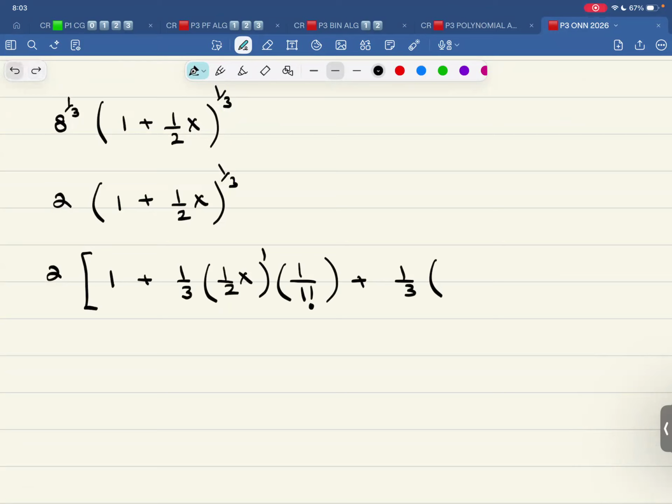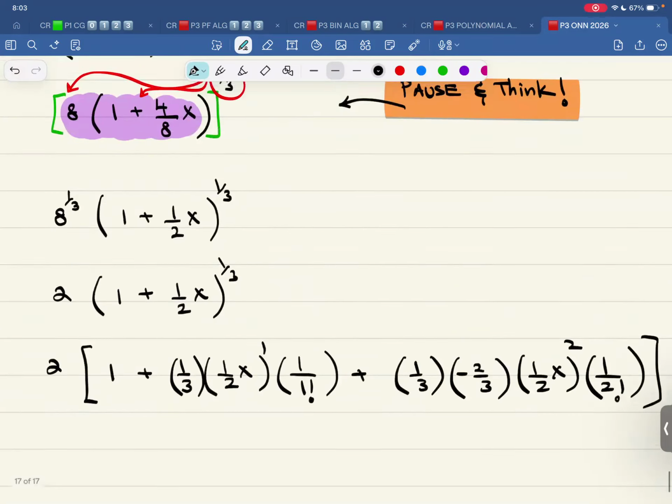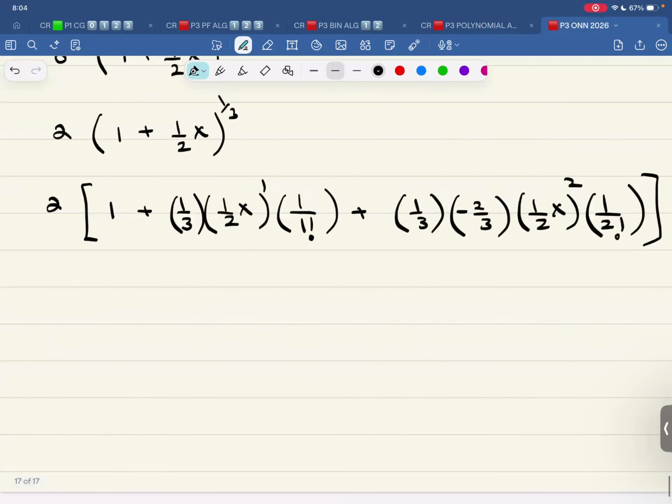Hold for a second. I missed out a term. This is one third and one third minus 1, negative two third. This is half x power 2 division by 2 factorial, 1 over 2 factorial. And let me just close the bracket over here. So I need more space to close the bracket. So this time I'm just getting the first three terms.